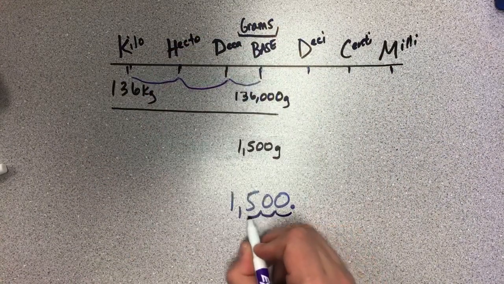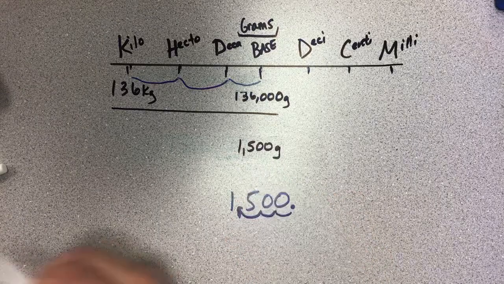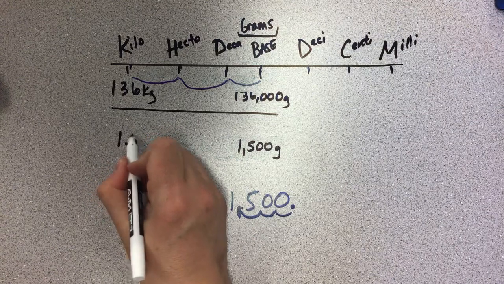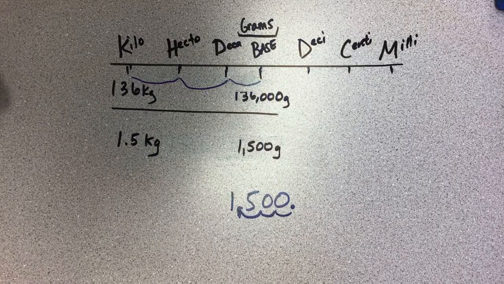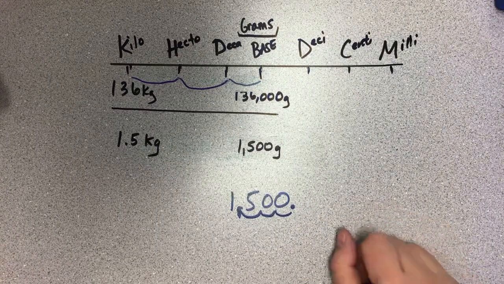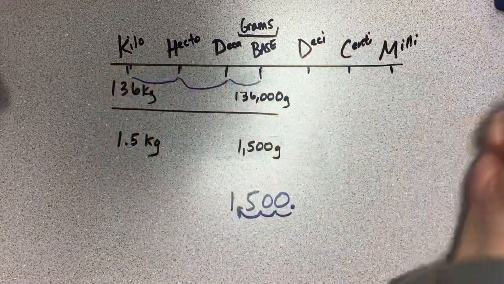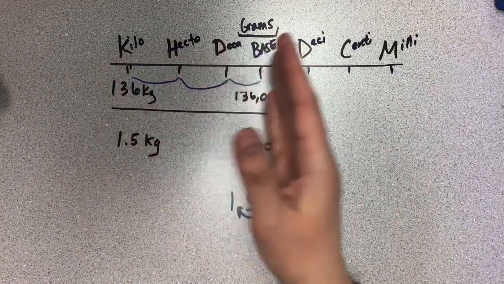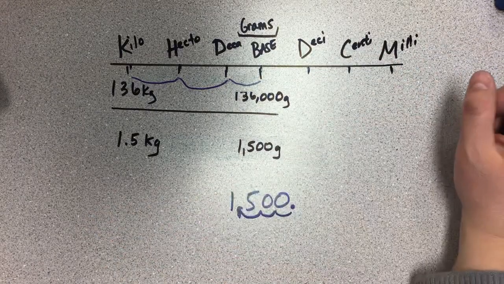So that means that 1,500 grams is the same as 1.5 kilograms. Now I know in the math book it actually has the math problem written out, but we just have something to make it easier for ourselves. We have this chart that we can draw out from our head because of the King Henry wrap: kilo, hecto, deca, base, deci, centi, milli. And we can just go back and forth and do these conversions.